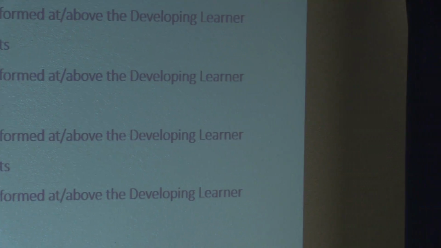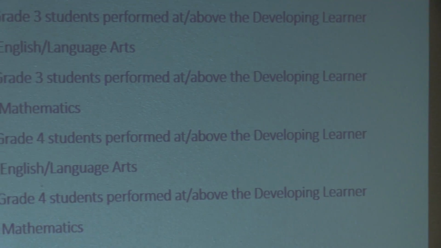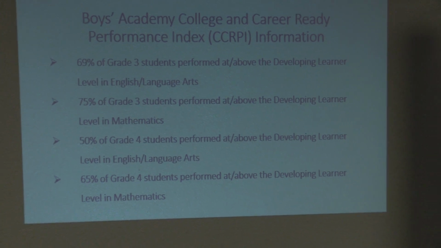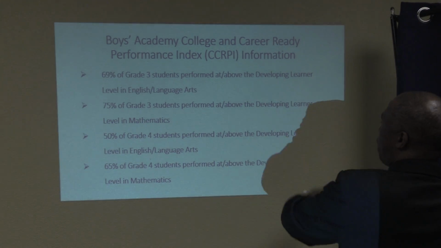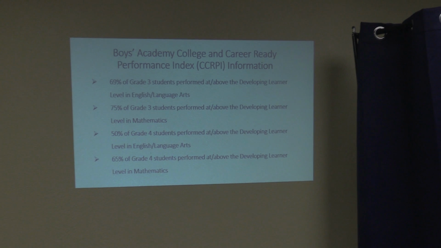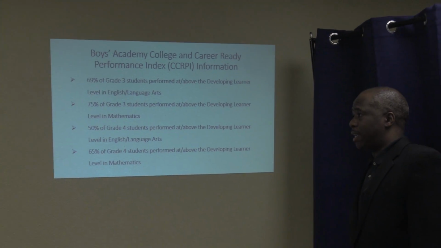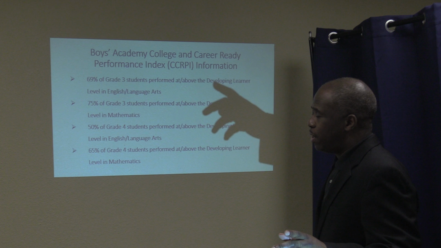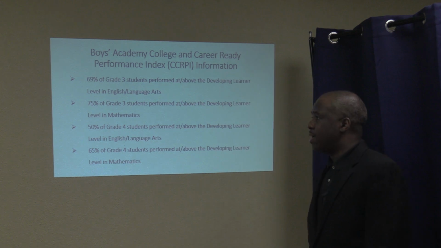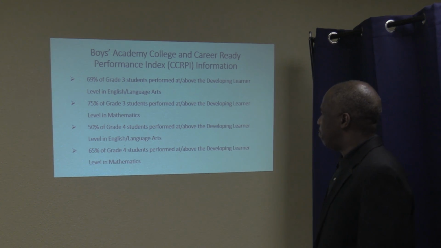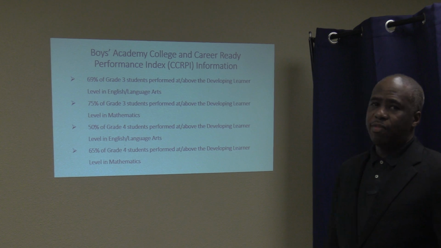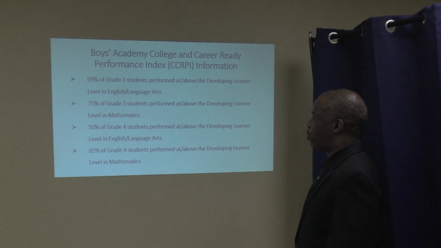So to summarize, I want to show it again. This is what we talked about. Let's skip the language arts. 75% of grade 3 students perform at or above the developing level. Again, developing and above gets us points on CCRPI, so we do like that 75%, but we want to make sure we achieve greater in the proficiency and distinguished range.